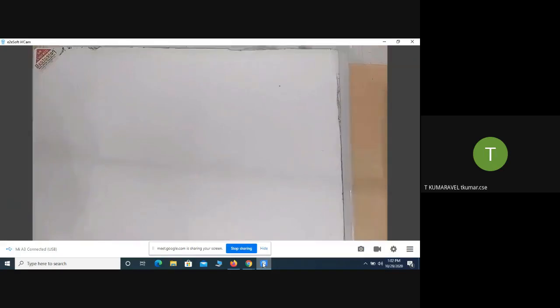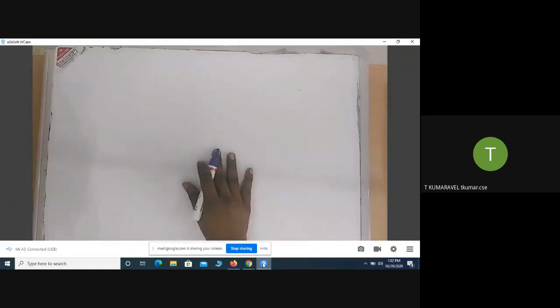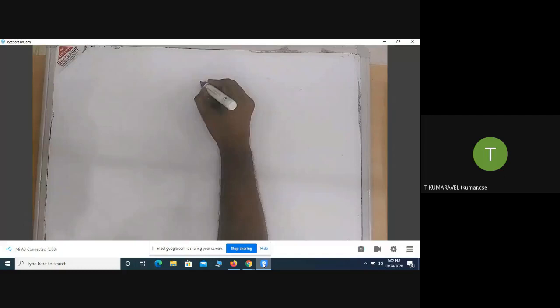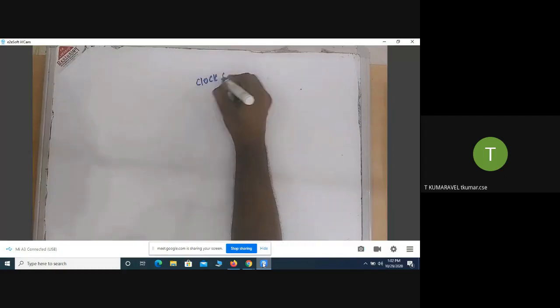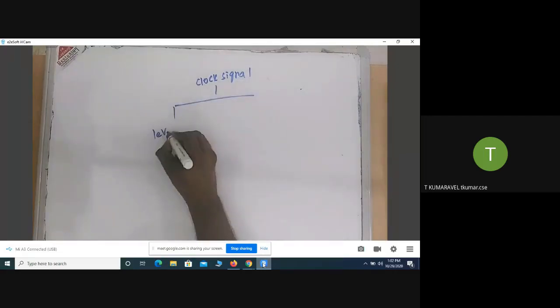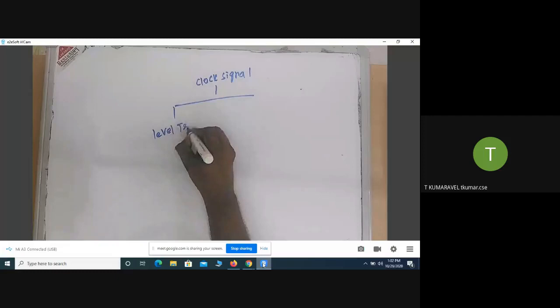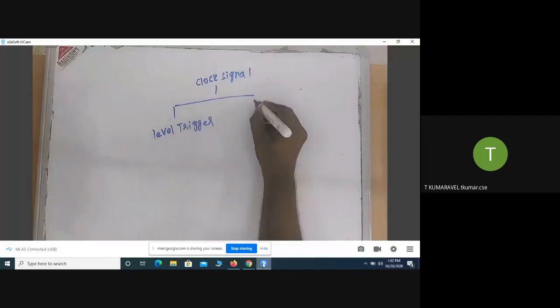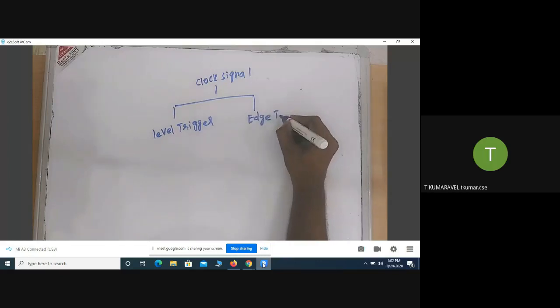That's why they go for flip flop. Again, the clock signal operates in two ways. One is called a level trigger, the clock otherwise called a trigger. Another one is called an edge trigger.